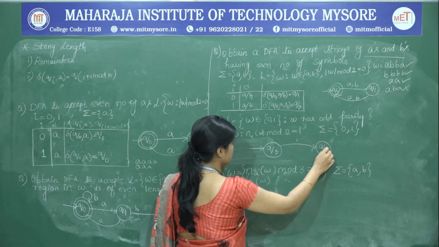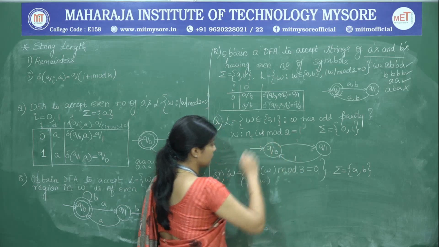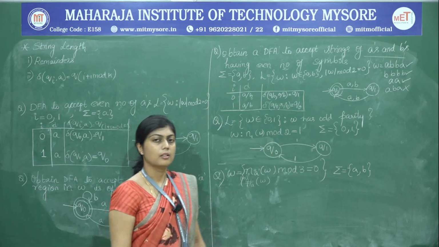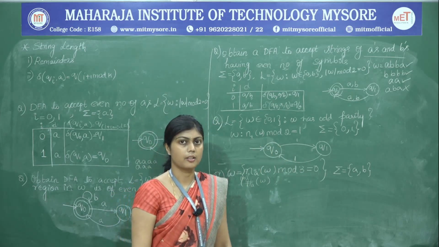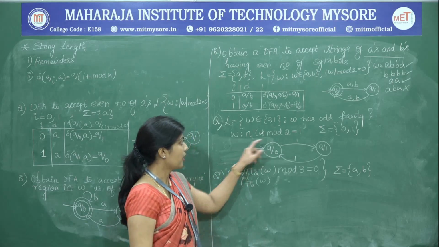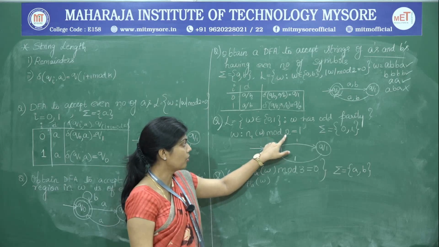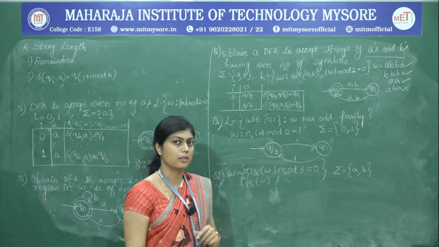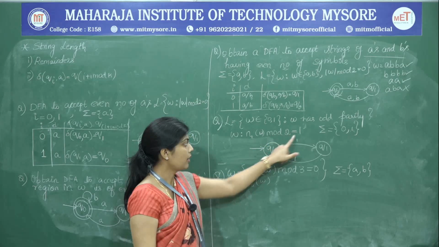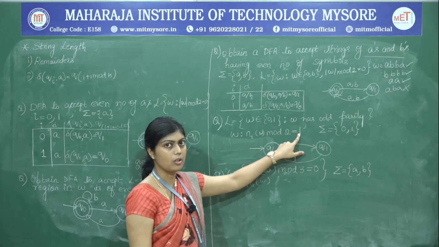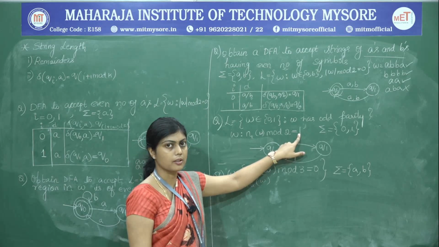But now the decision on the final state changes here because we are interested in the number of ones in W mod 2 is equal to 1. So, therefore, the remainder has to be a 1, that is nothing but all the odd numbers divided by 2 is going to result in a 1.